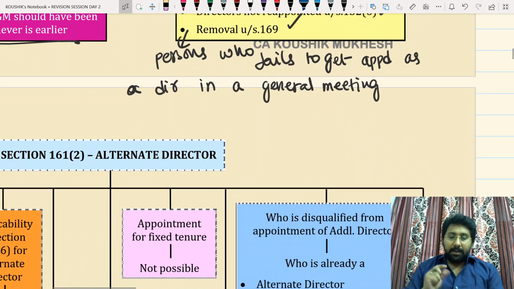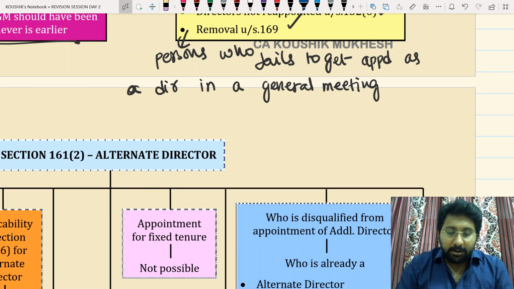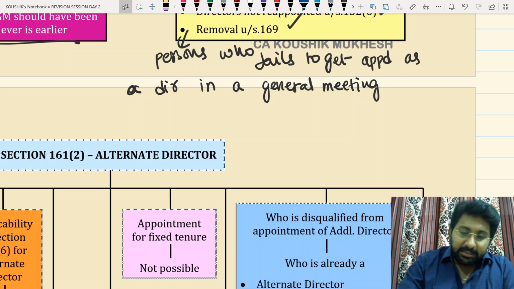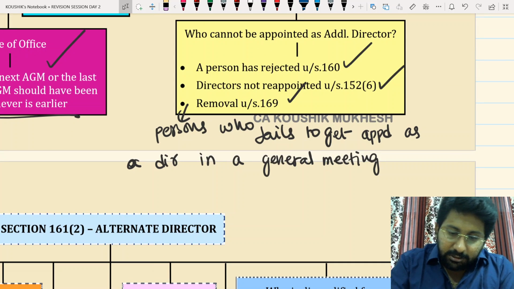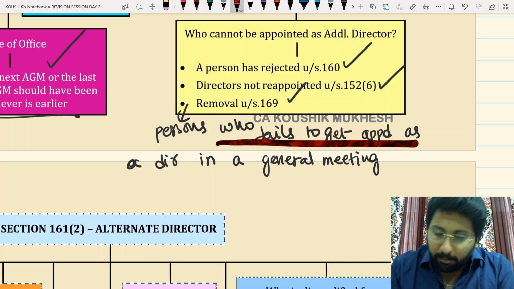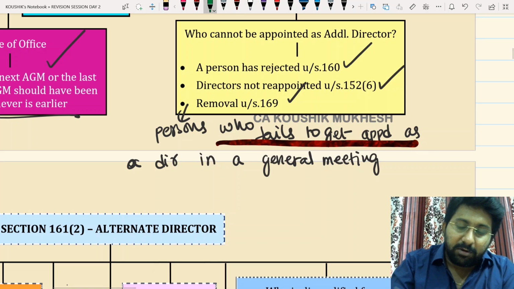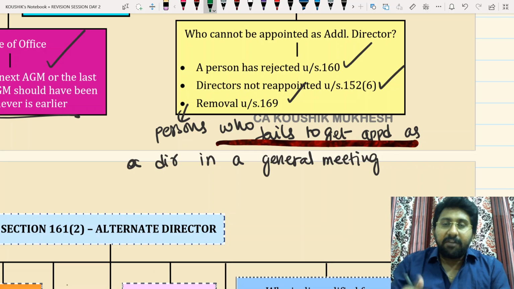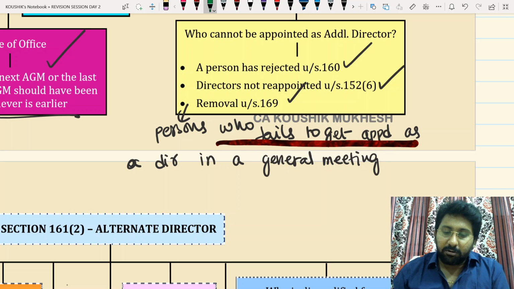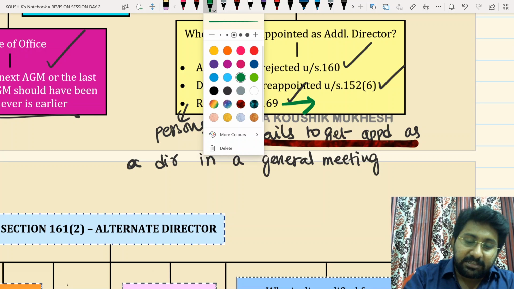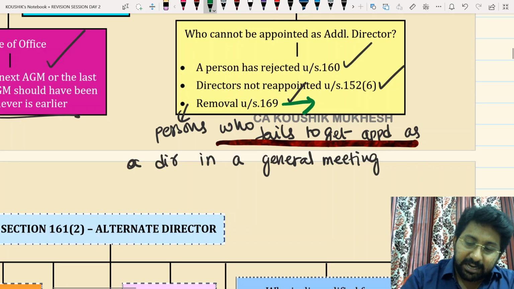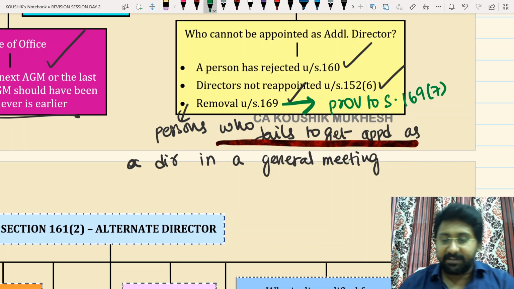These kinds of people are ineligible. Sir, you may get it out. The words used are "who fails to get appointed." Sir, removal is not a failure to get appointment. Then why is this also included? Removed directors cannot be appointed as additional director is not said in this section. It was said in the proviso to section 169 subsection 7.